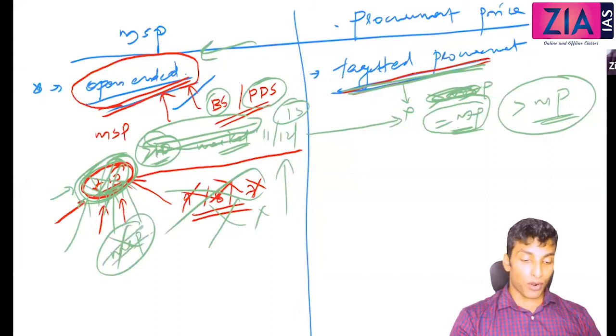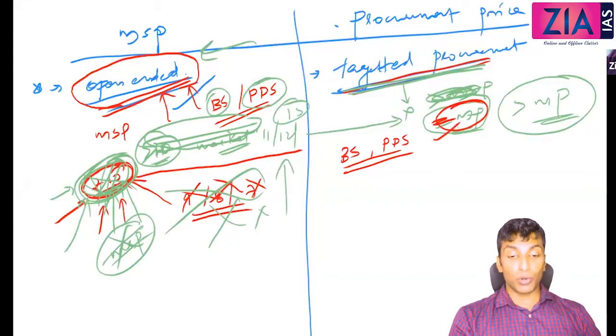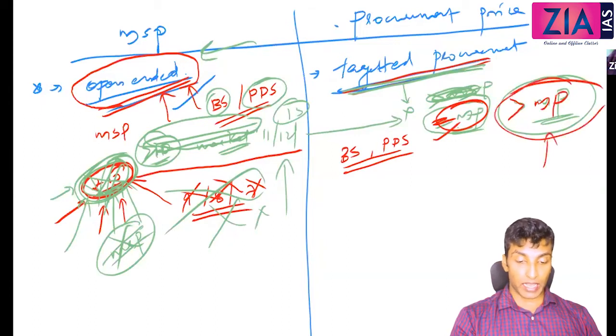So if government wants to maintain buffer stock, and if the government wants to provide food grains to PDS, government has to purchase it at market price. Sometimes even if government offers market price, it is not necessary the farmer will sell to the government. So sometimes the procurement price can be greater than market price also. Okay, I am expecting that you understood and I am going forward.